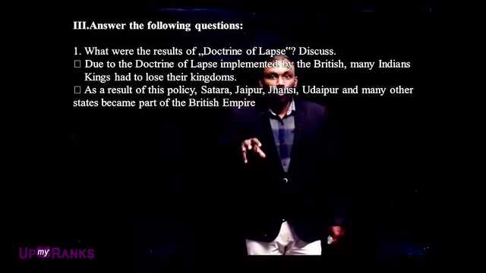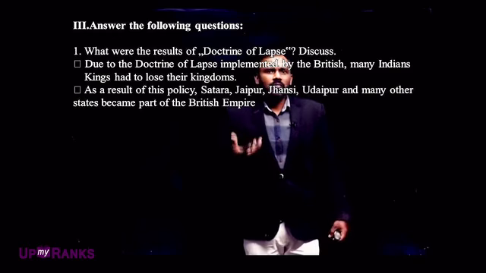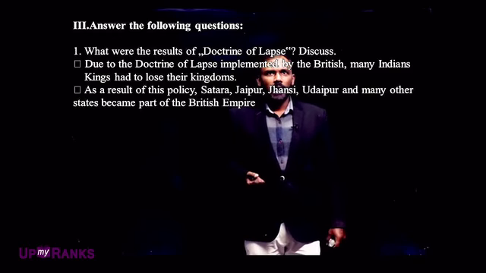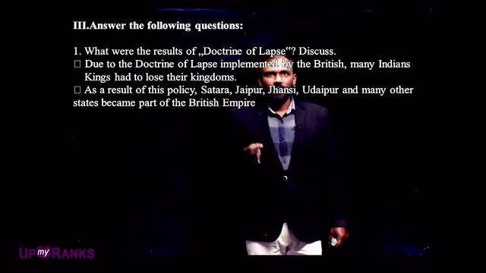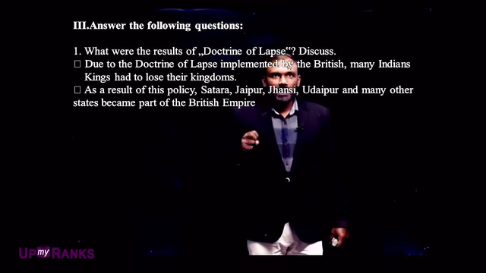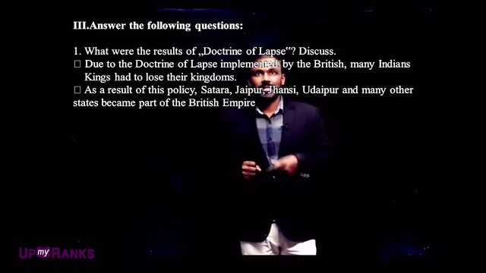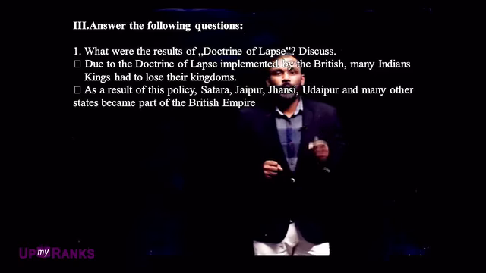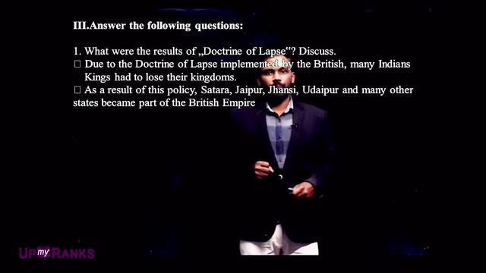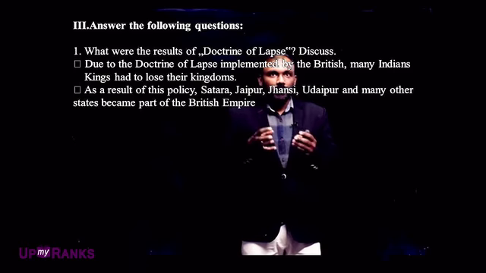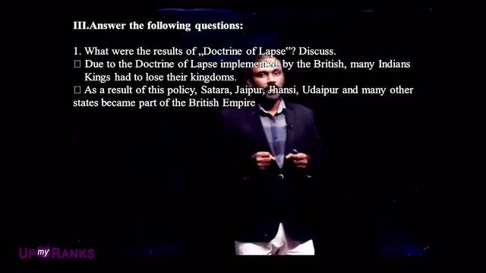As a result of this policy, Satara, Jaipur, Jhansi, Udaipur and many other states became a part of the British Empire.